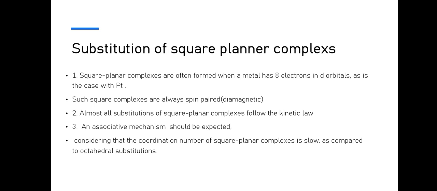Square planar complexes are often found with metal having 8 electrons in its d orbitals. In many examples, we notice the 8 electrons are in pairs. Such square planar complexes are also spin paired and diamagnetic, and almost all substitutions of square planar complexes follow the second-order kinetic law, and an associative mechanism should be expected in these types of reactions. The substitution rate of square planar complexes is slow as compared to octahedral structures.